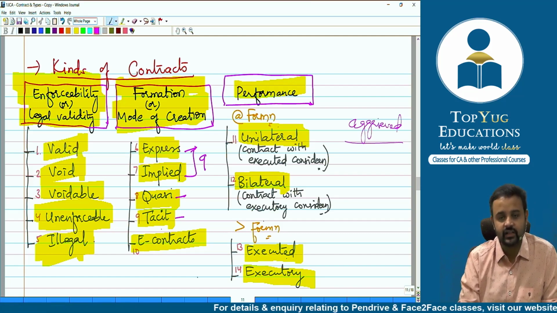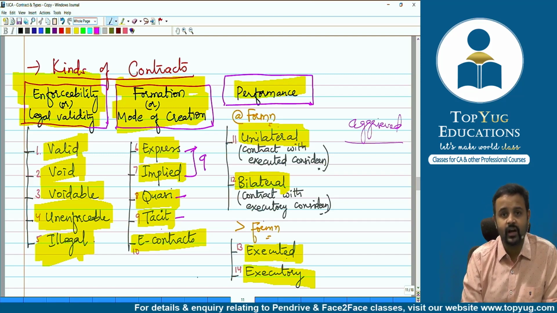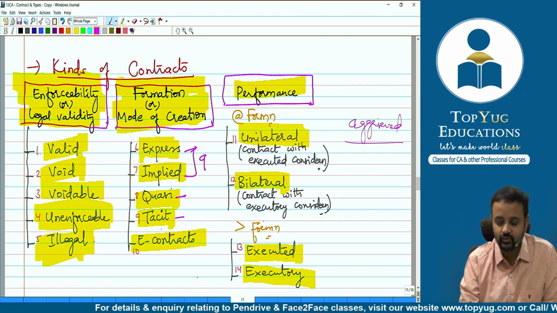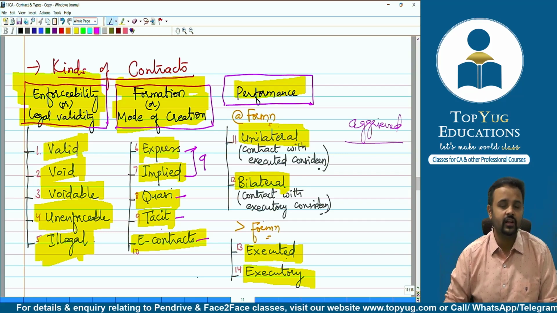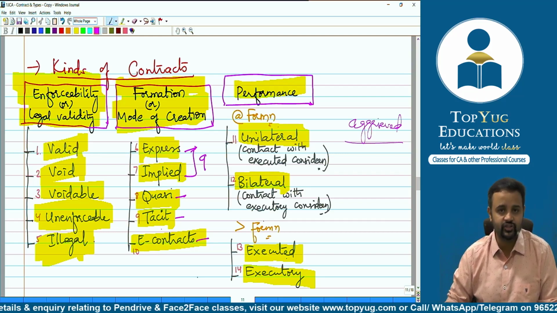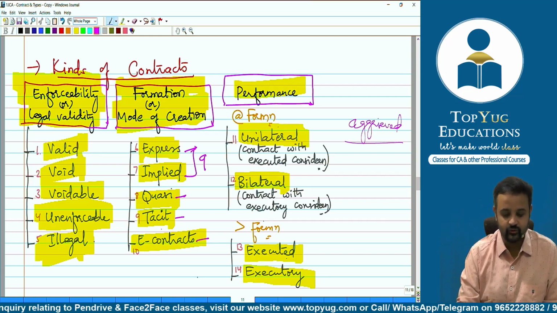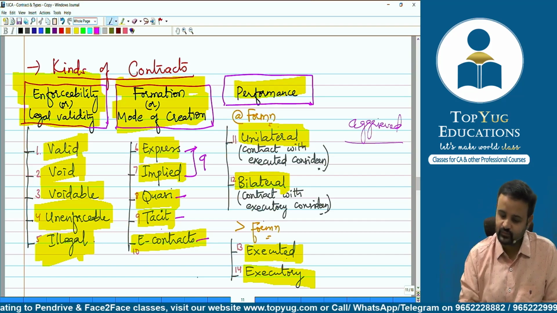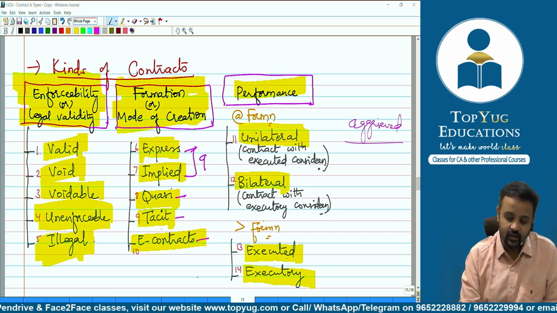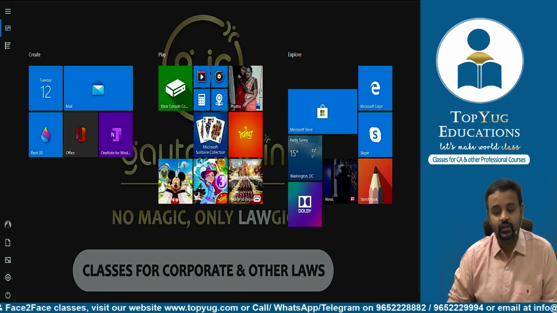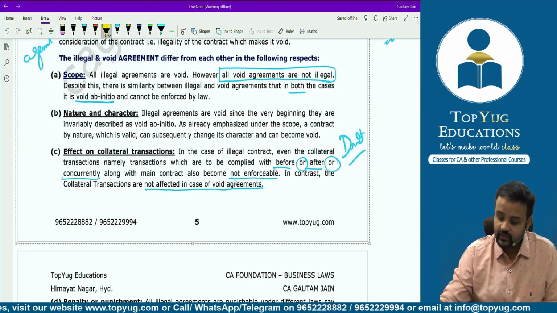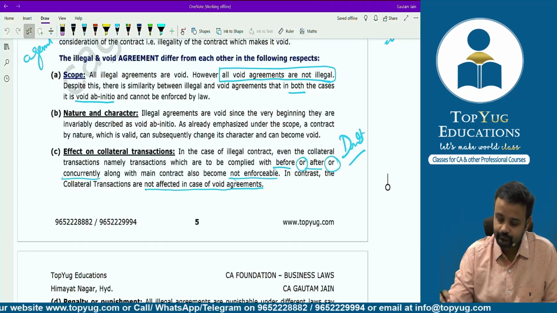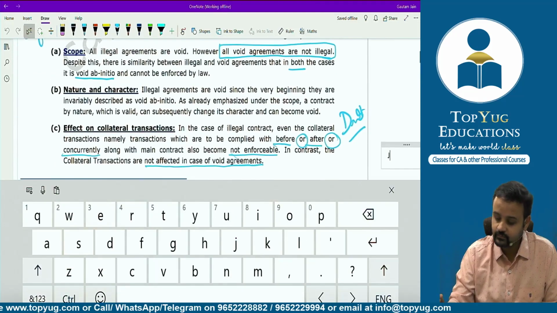Then this tacit contract is like implied contract, because there again we're talking about some action or some customary manner or mode based on which the contract comes into place. And then there is e-contract as well. That is nothing but the contract done electronic way, electronic data interchange taking place, or the internet being used for creating that particular contract. Okay, so now what did I say? Once I discuss this, first we will read from our book, right? So now let's come to printed material and let's try to understand this.